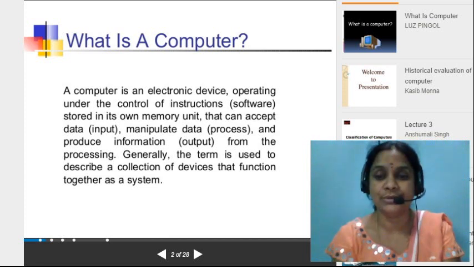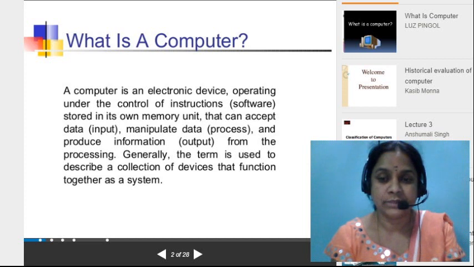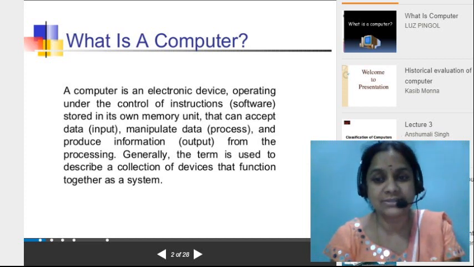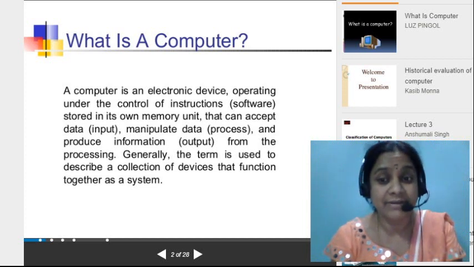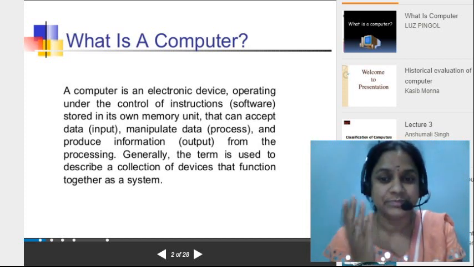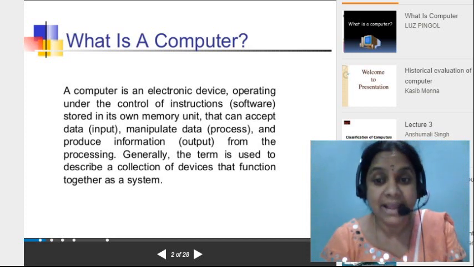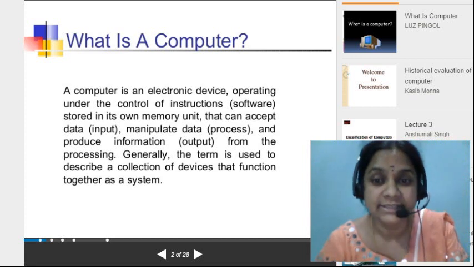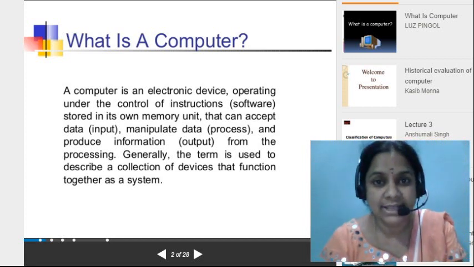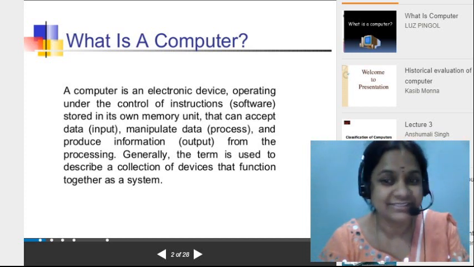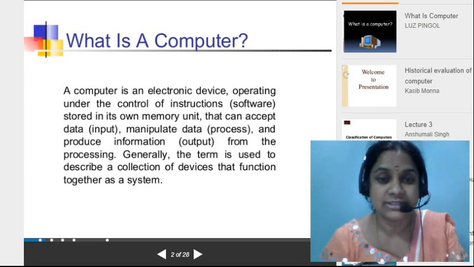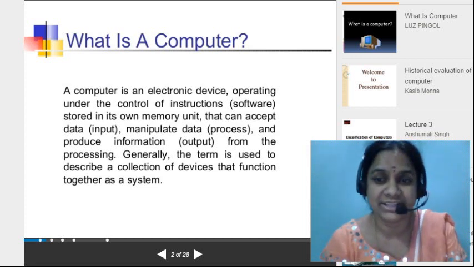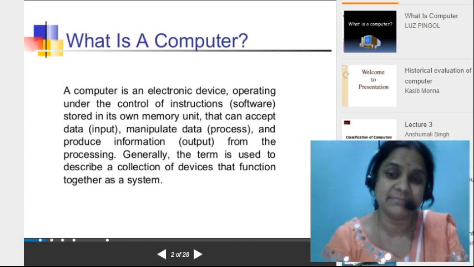Generally, let me tell you, take a mobile. Without charging, will the mobile work? No. That means power must be there. That is a device. With the help of a device we are doing something. We are operating the mobile. If the mobile is there and power is there, but the operating software is not there, or the SIM is not there, does it work? No, everything must be there.